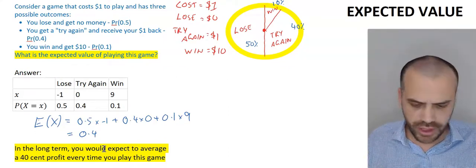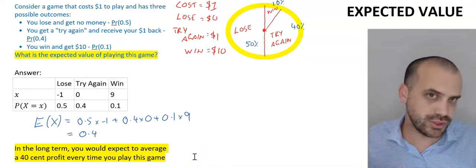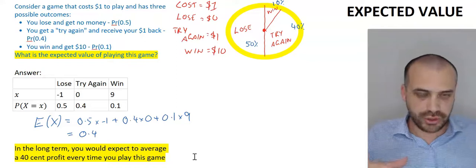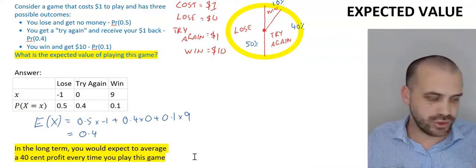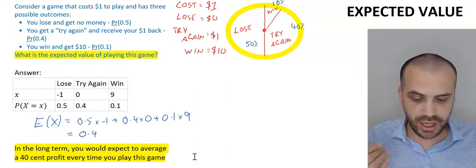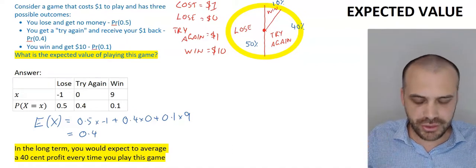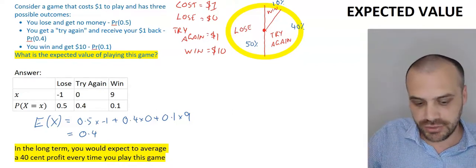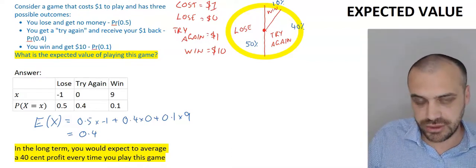In the long term, right? Because on any single game of this, you don't make 40 cents. You either lose $1 or lose no dollars or win $9. But over the long term, if you played 100 of these games, then you would expect to make 100 times 40 cents. You would expect to make about $40 if you played this game 100 times. That's what expected value is. It's very, very useful for making decisions about whether you should do something or not. If something has a positive expected value, then you should probably do it. If something has a negative expected value, then you probably shouldn't.